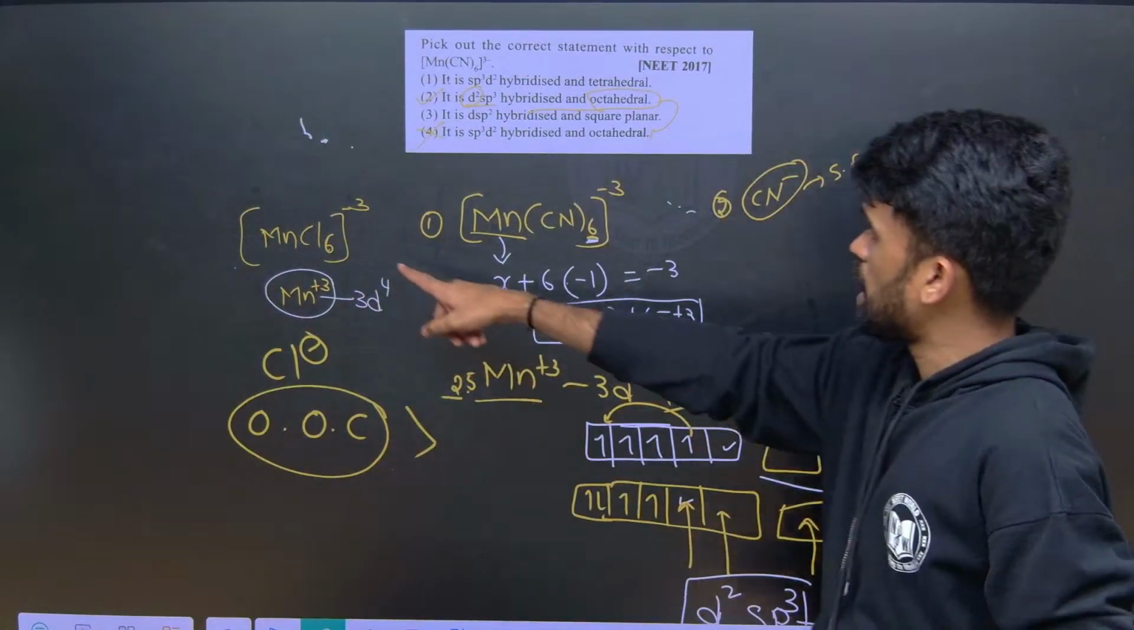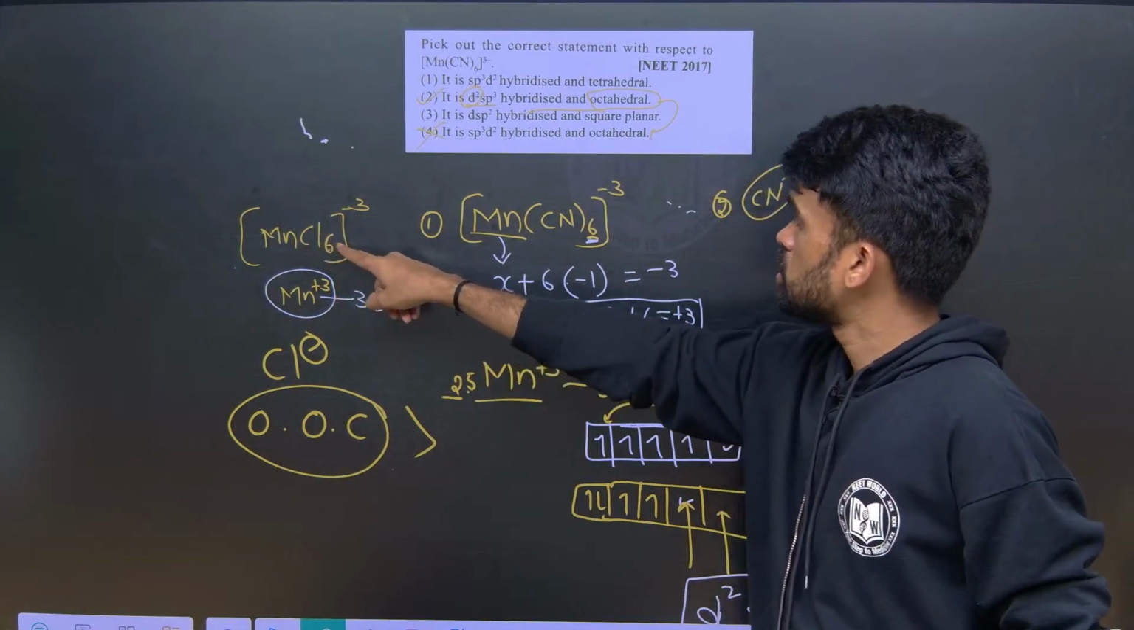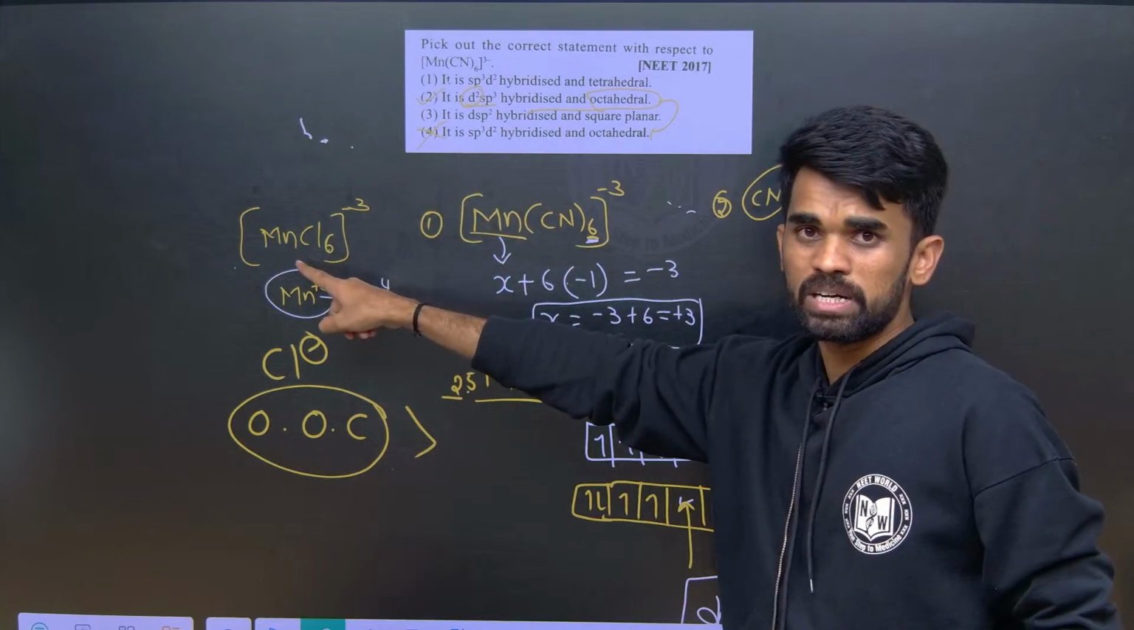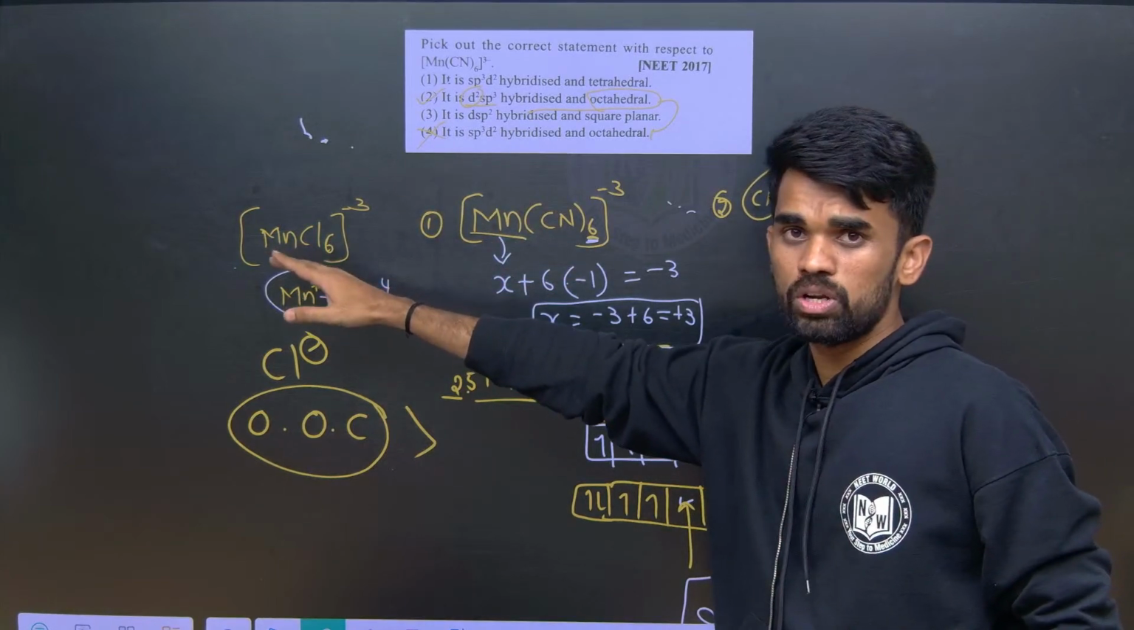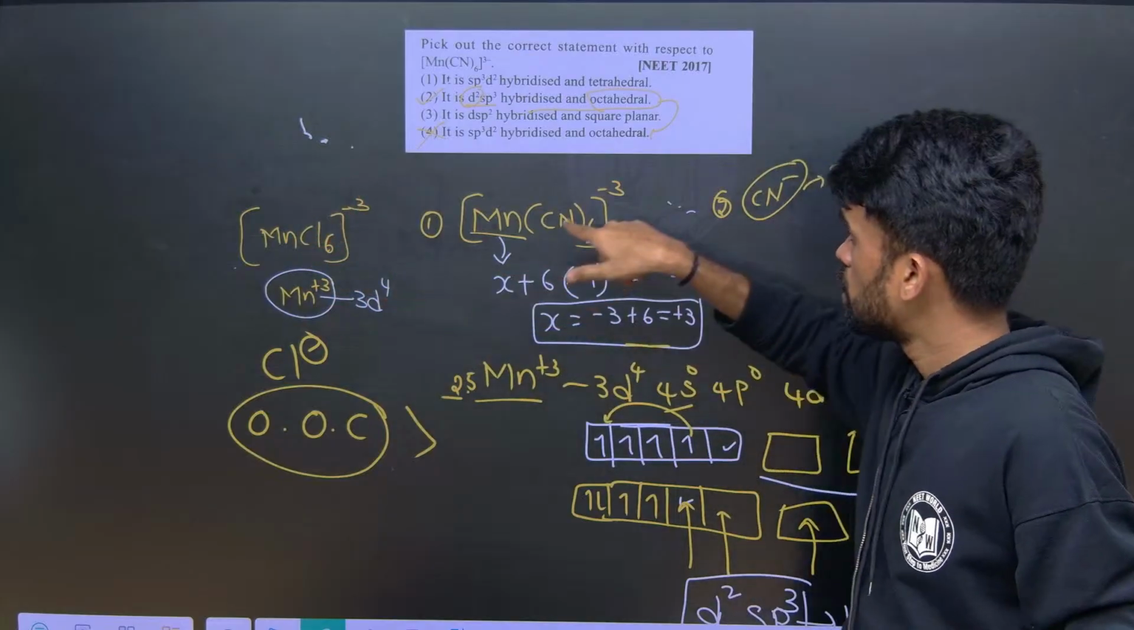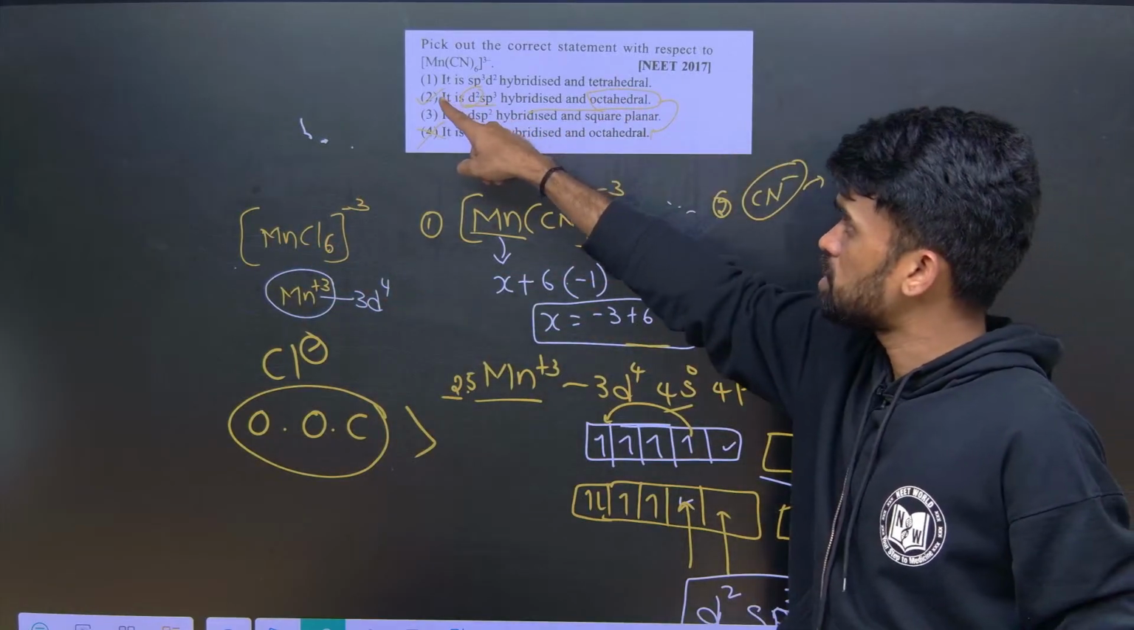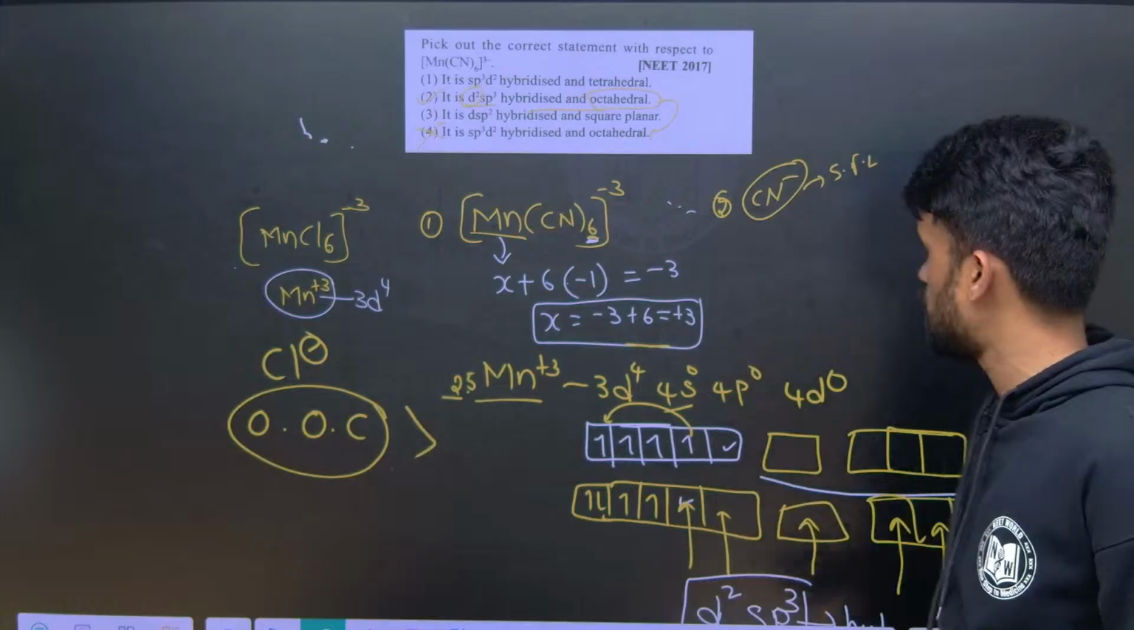Okay, so if the metal complex is given like this, the fourth option is suitable as the answer for this particular question. For the given question, the second option is correct because it has d2sp3 hybridization.